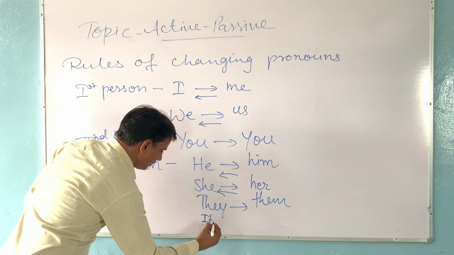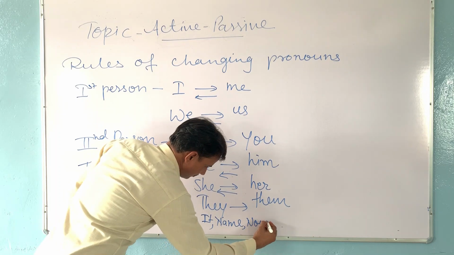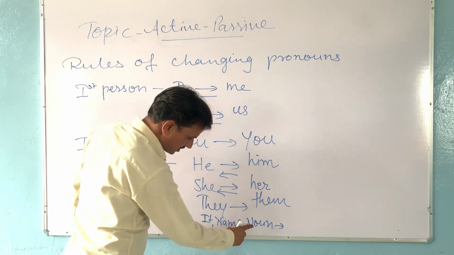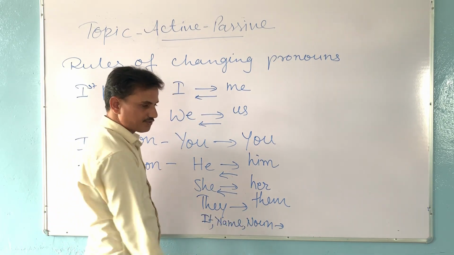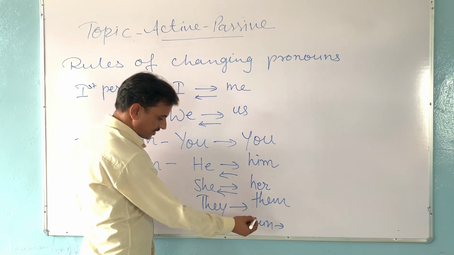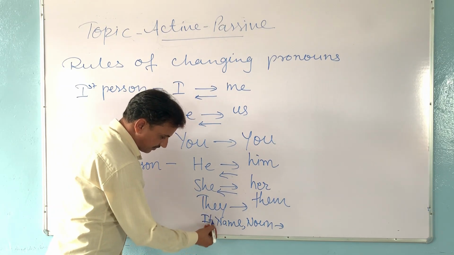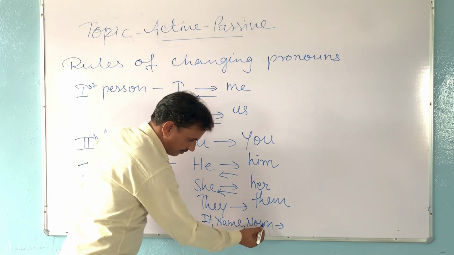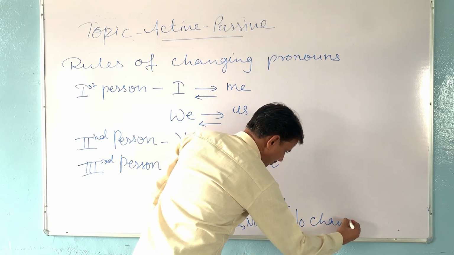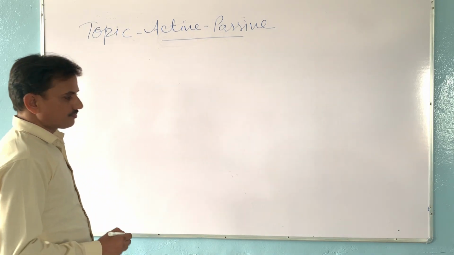It, name or noun. It, any name, any noun. Noun means any name of some object like chair, book, horse, man, woman, doctor, teacher, etc. If they are given in the active sentence, or any name is given in the active sentence, or it is given in the active sentence, they will remain the same. They will not be changed. No change. Now we see the rules of changing some words.